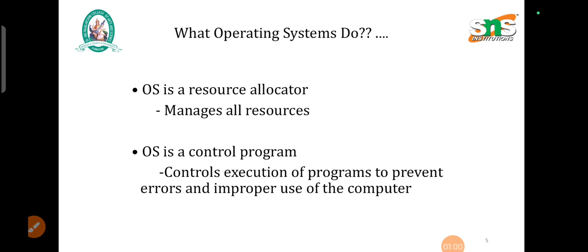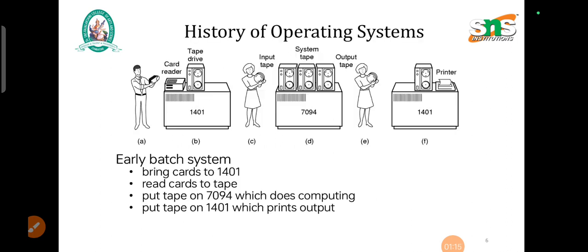What does an operating system do? The operating system acts as a resource allocator, that is, it manages all the resources in the computer. And also the OS is a control program. It controls execution of programs to prevent errors and improper usage of the computer.